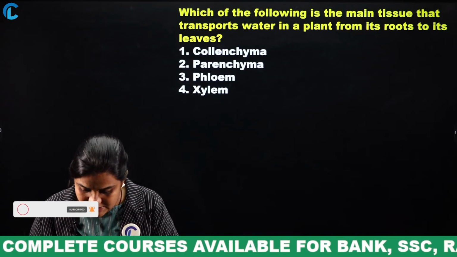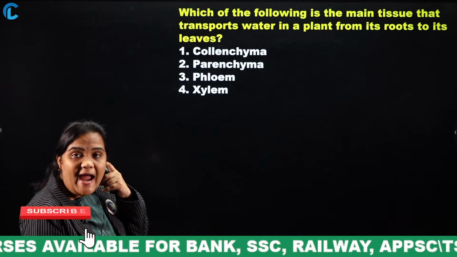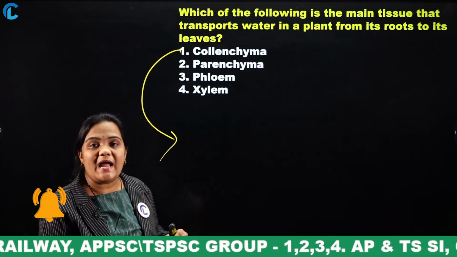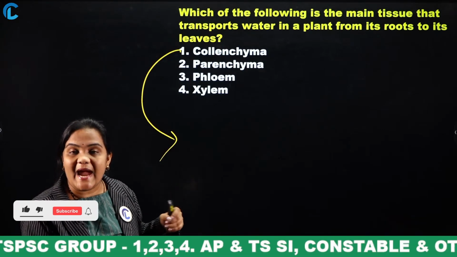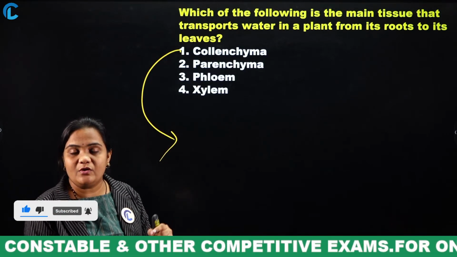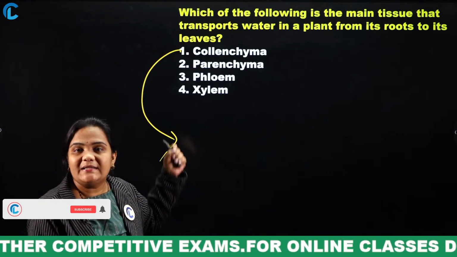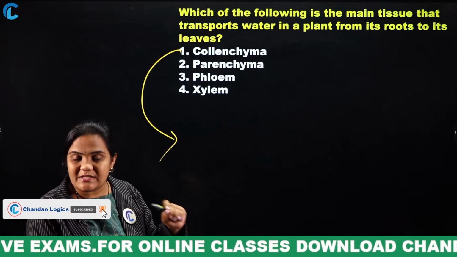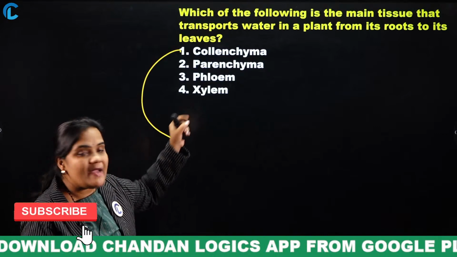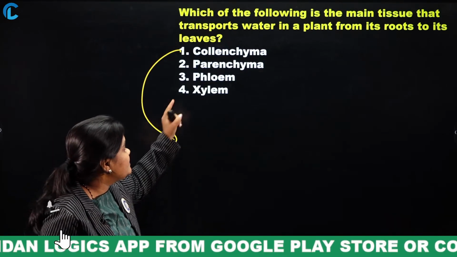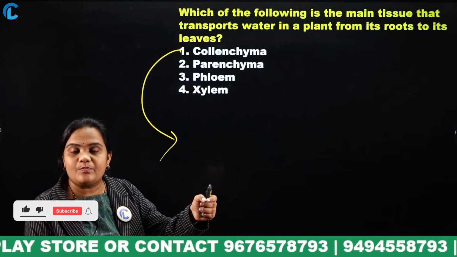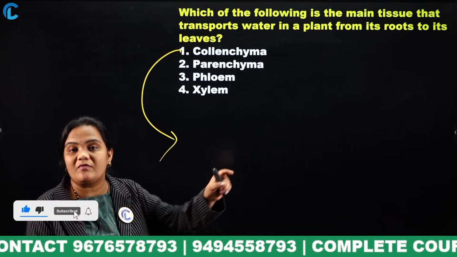Next one, it also acts as starch storage. What does collenchyma do? It provides flexibility and support throughout the plant. When it comes to parenchyma, if there are any wounds, this parenchyma helps to heal the wounds in the leaves, and it acts as a storage for starch. Next one is phloem. Phloem will transport sugars and proteins throughout the plant.